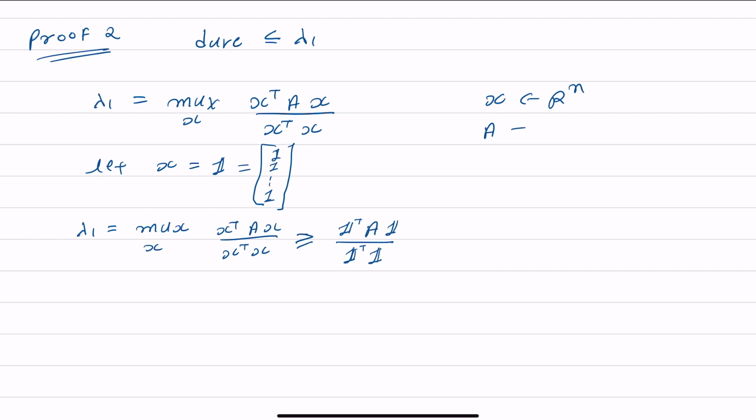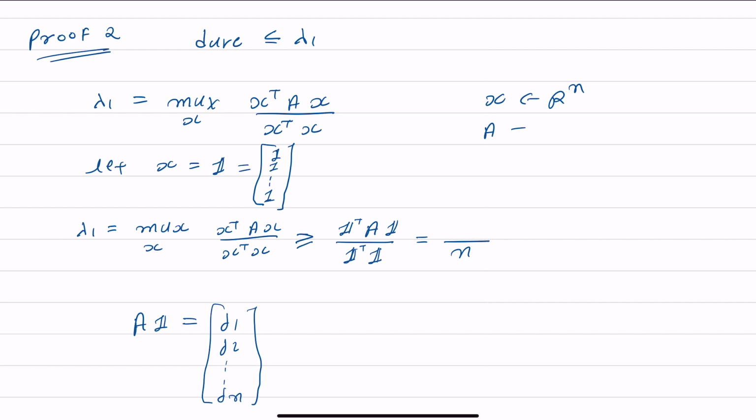The denominator, all-one vector transpose times all-one vector, is n. A times 1 gives the degree vector, d1, d2, up to dn.